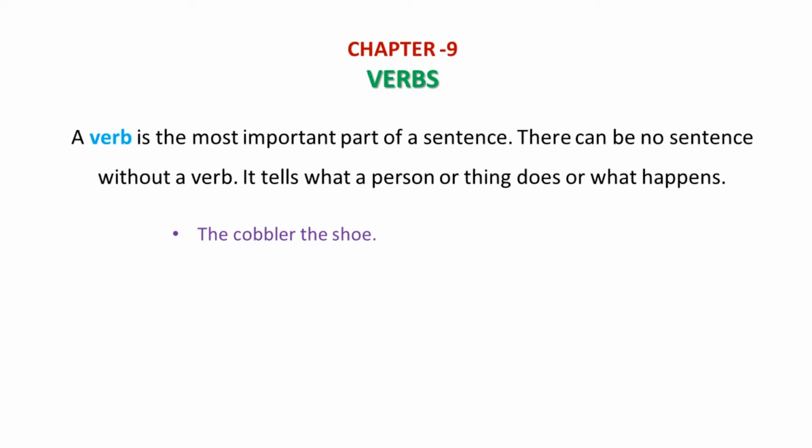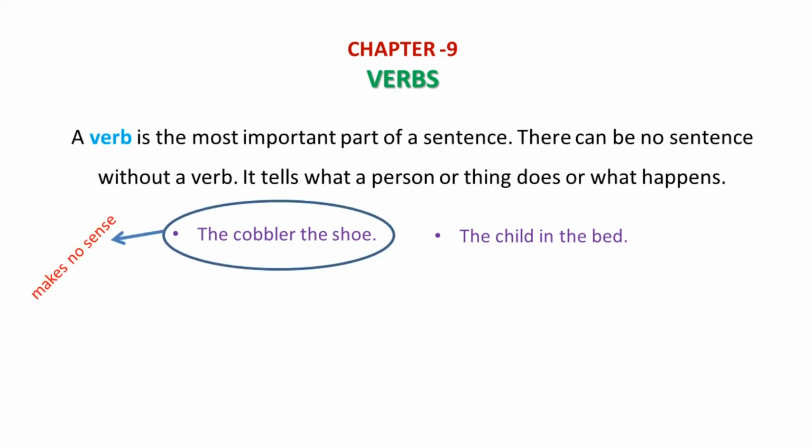The cobbler, the shoe, the child in the bed. As soon as you hear this group of words, you understand that they don't make any sense. The cobbler, the shoe, makes no sense. The child in the bed makes no sense. Why do they make no sense? Because we have no idea what the cobbler does or what happens to the shoe. We have no idea what the child does. So they make no sense.